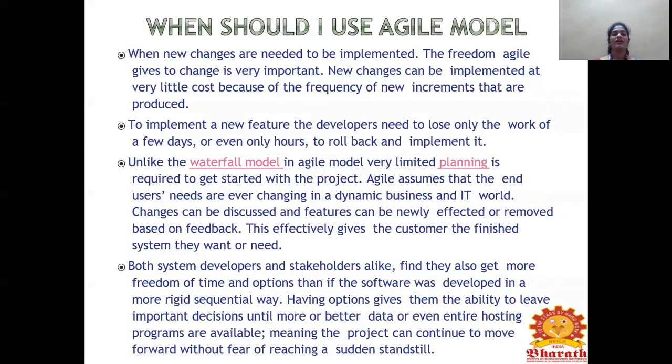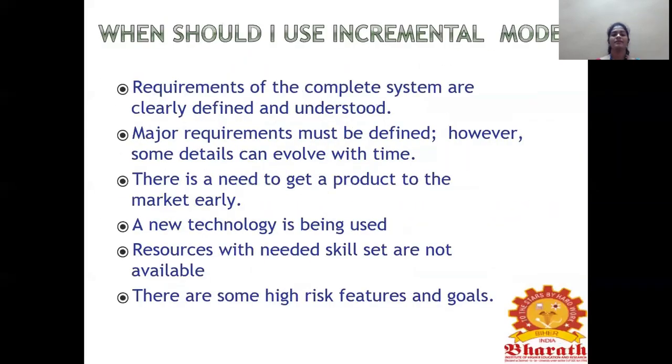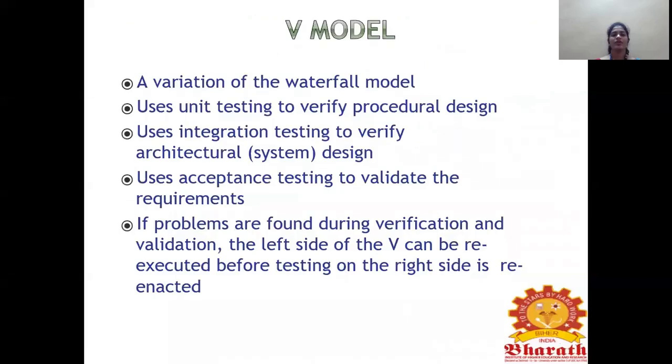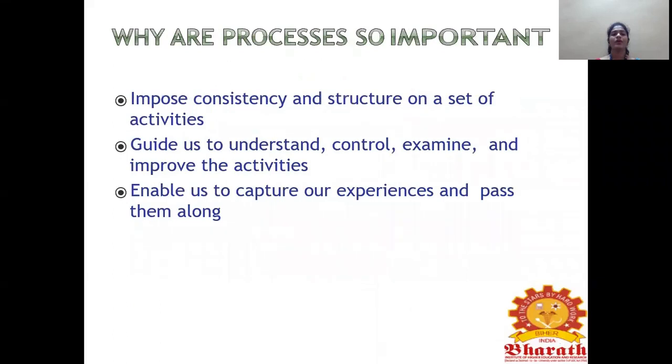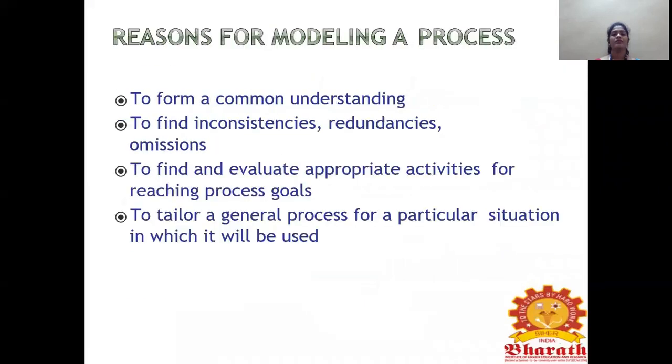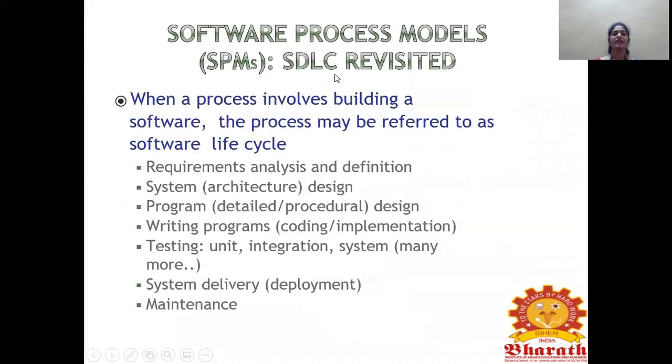So these are the software process models available. What are the models? Again, we can see just an overview: waterfall model, prototyping model, V model, incremental model, iterative model, spiral model, rapid application development model, and agile development model. These are the types of models we are implementing in the software process model. Thank you.